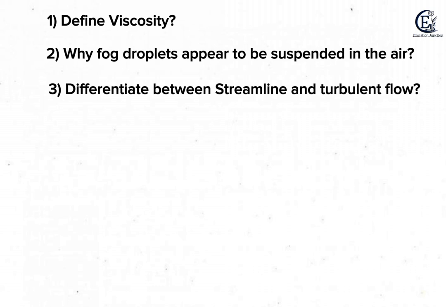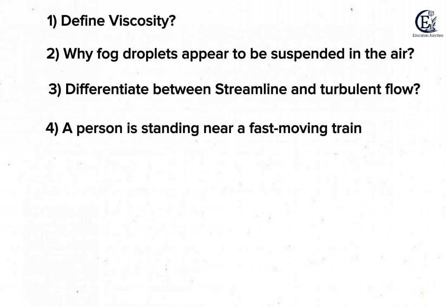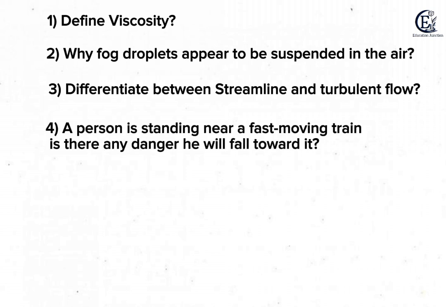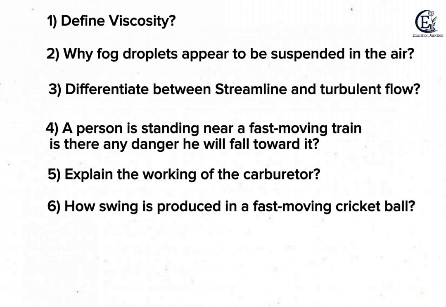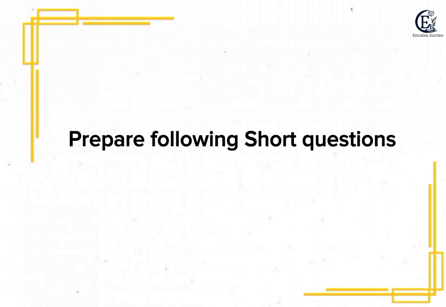Question number 2 is define the moment of inertia to give its significance. Question number 3 is why does a diver change his body position before diving in the pool? Question number 4 is differentiate between tangential and angular velocity. Question number 5 is describe what should be the minimum velocity for a satellite to orbit close to the earth